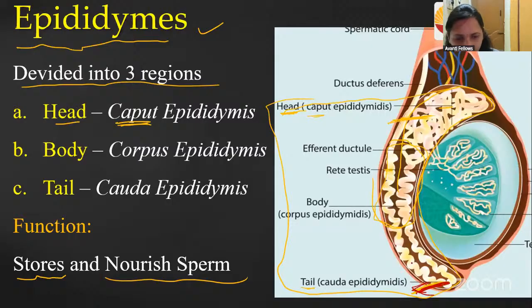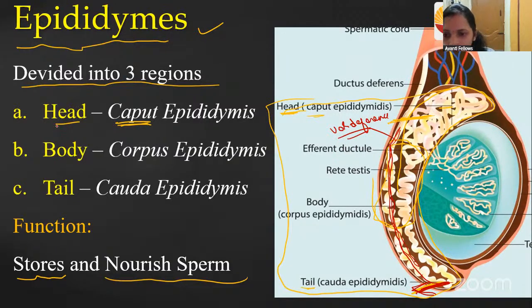So the tail epididymis. See here, what I am writing in the red color, that is nothing but the tail epididymis. Call it a tail-like structure. It is also called the cauda epididymis. The cauda epididymis will give rise to the vas deferens.